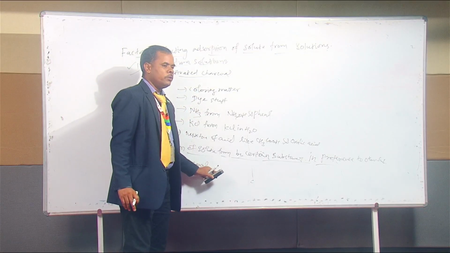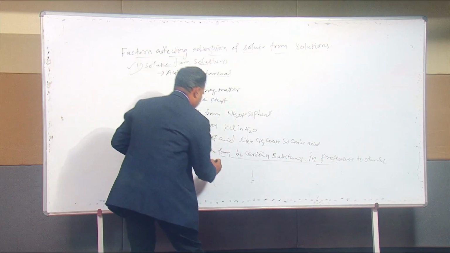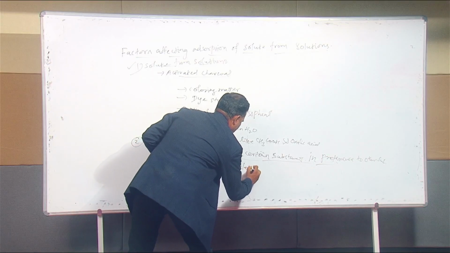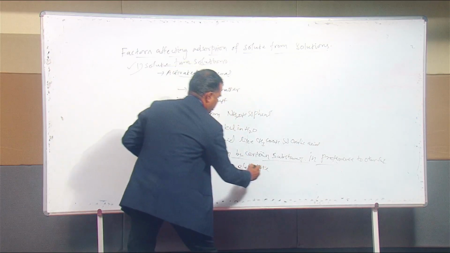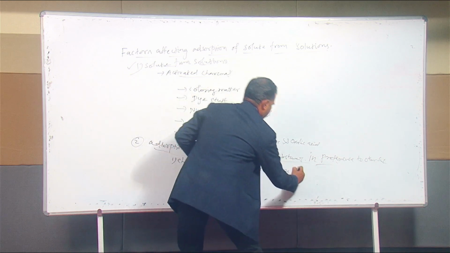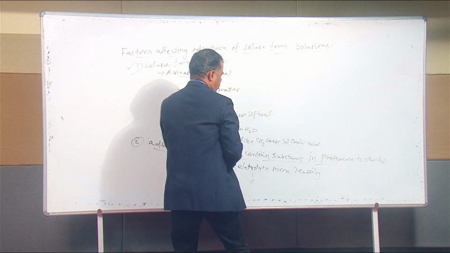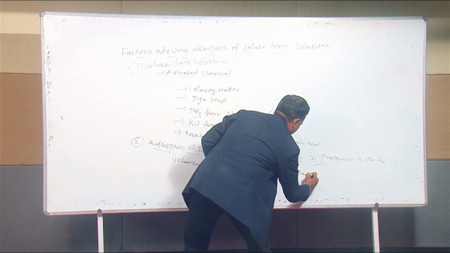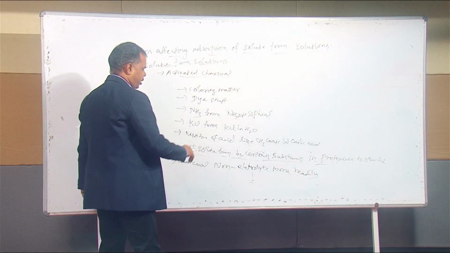It will adsorb non-electrolytes more readily than electrolyte materials.